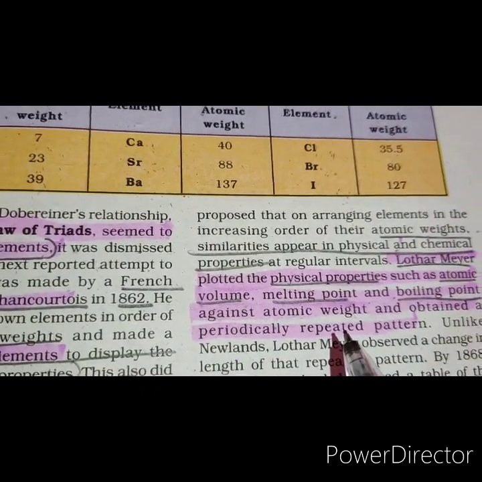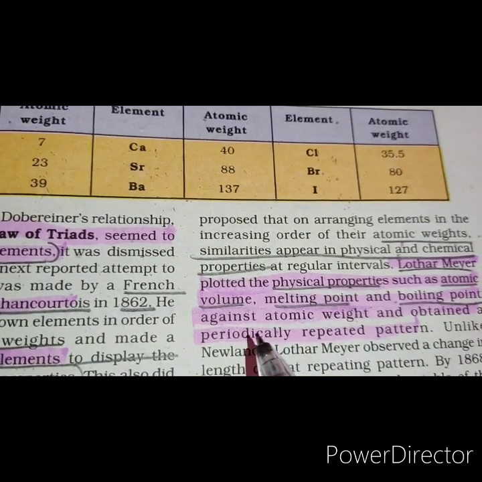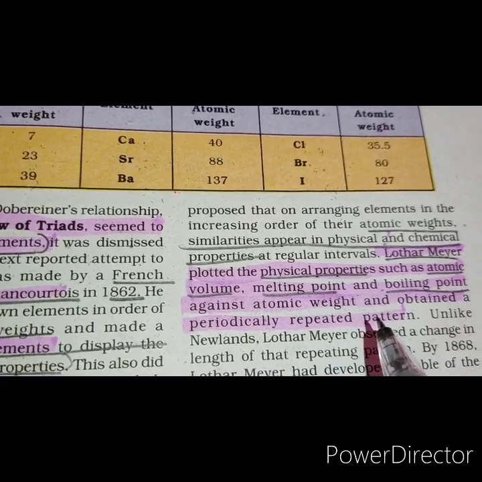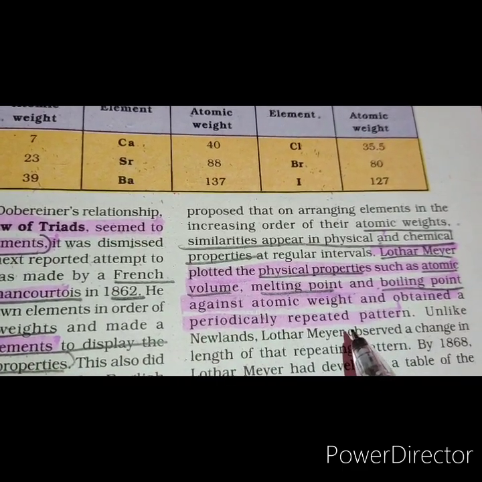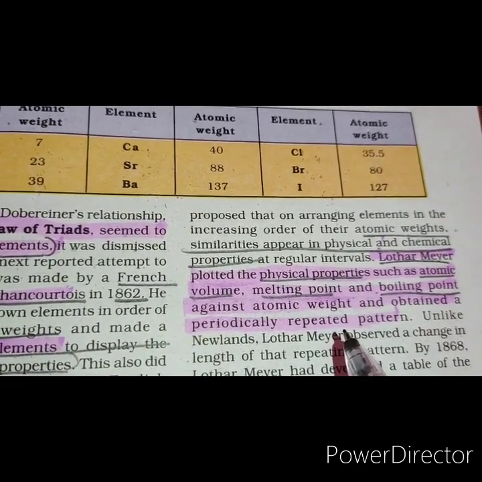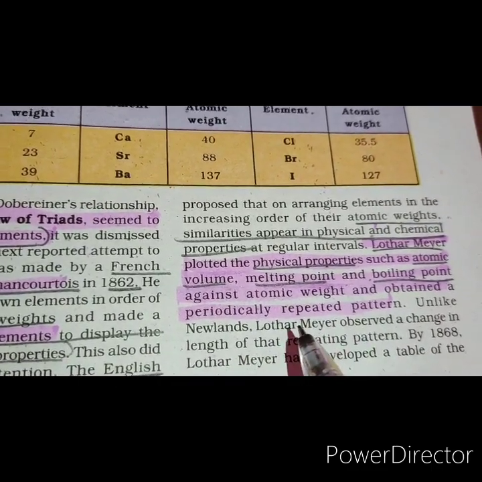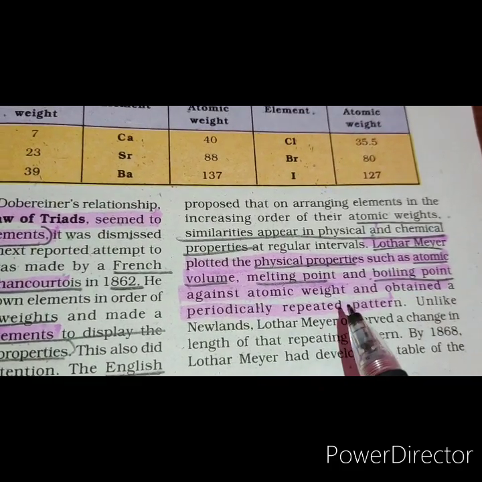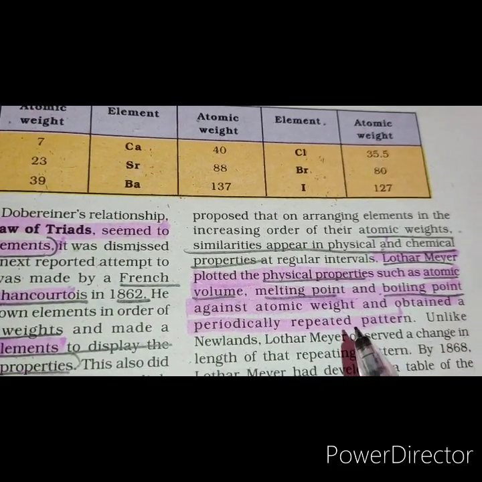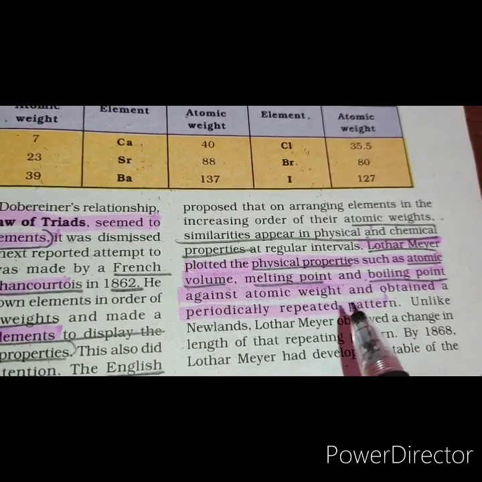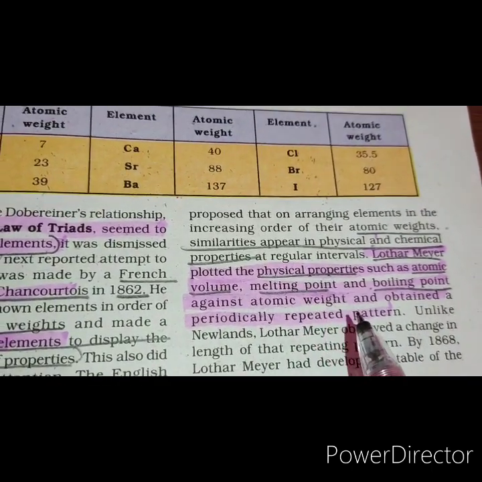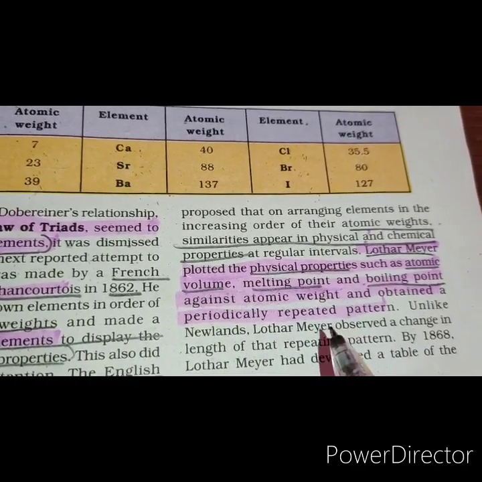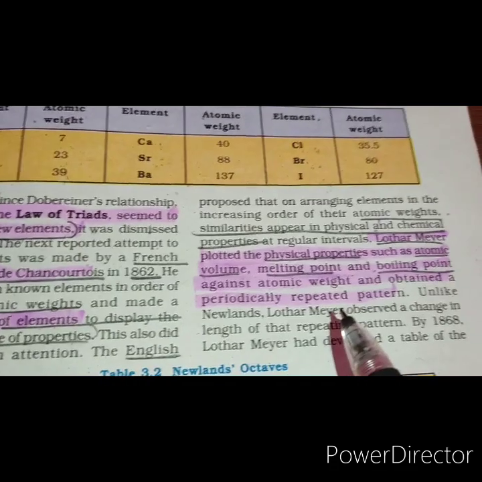He showed that when properties of the elements such as atomic volume, melting point and boiling point are plotted as a function of their atomic weights, the elements with similar properties occupied almost similar positions. On this basis, Lothar Meyer proposed that when the elements are arranged in the order of increasing atomic weight, similarity in physical and chemical properties appears at regular intervals.